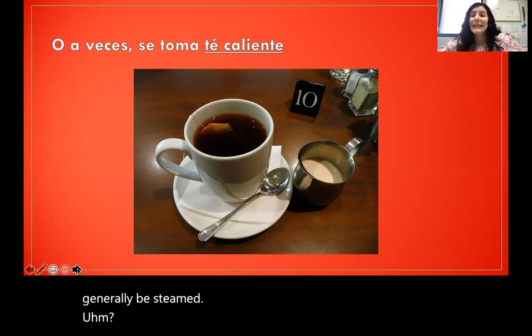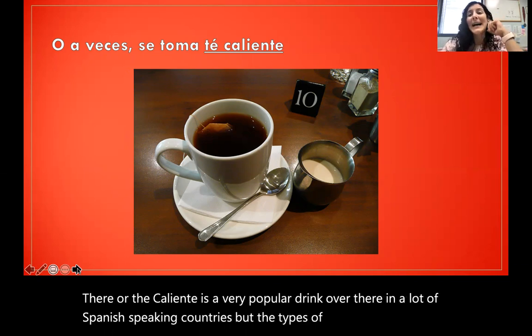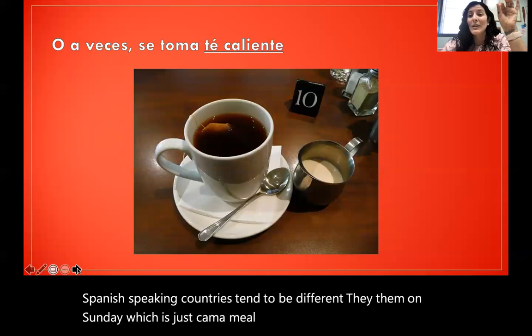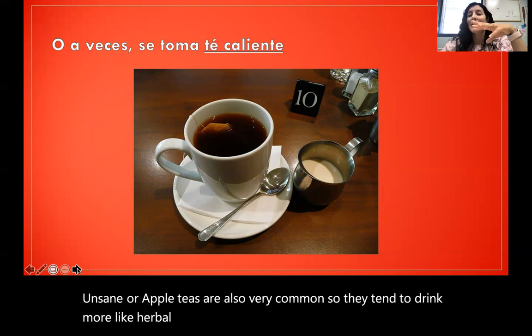Té or té caliente is a very popular drink in a lot of Spanish-speaking countries, but the types of tea that are had there tend to be different. Té de manzanilla, which is just chamomile tea, is very popular. Té de manzana, or apple teas, are also very common. So they tend to drink more herbal or fruity teas rather than black teas.